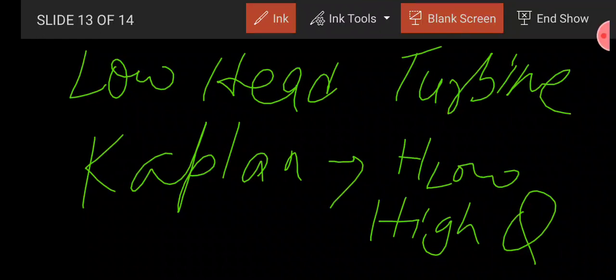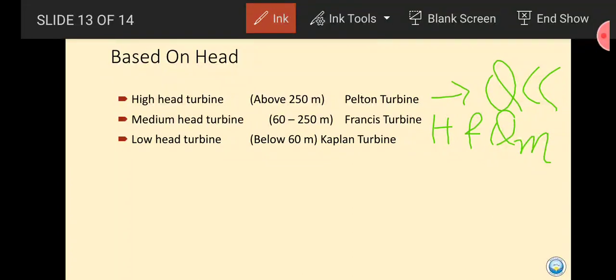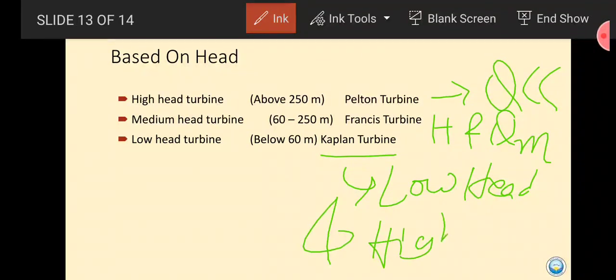So if I explain it in the main image, you can see the high head turbine requires low discharge. The Francis turbine requires head and discharge both on a medium basis. The Kaplan turbine requires low head and high discharge. If you want to take a screenshot, then kindly note it down. First, the Pelton wheel, which requires high head but low discharge. Second, the Francis turbine, which requires medium head and medium discharge. And third, the Kaplan turbine, which requires low head and high discharge.